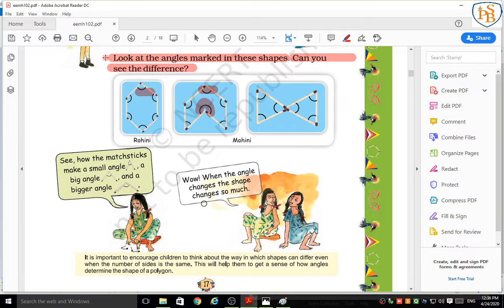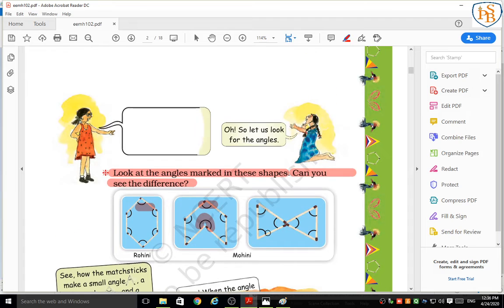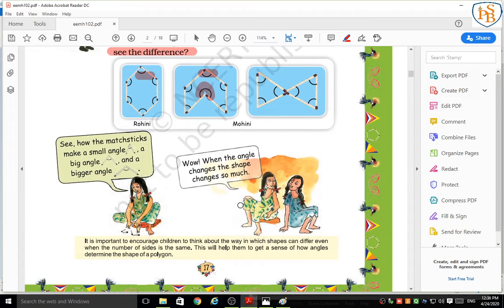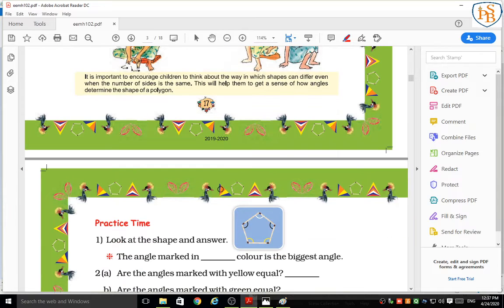Wow! When the angle changes, the shape changes so much. Rohini said that when the angle made by the mastic is changed, then obviously the shape also changes. Correct? The shape changes so much.